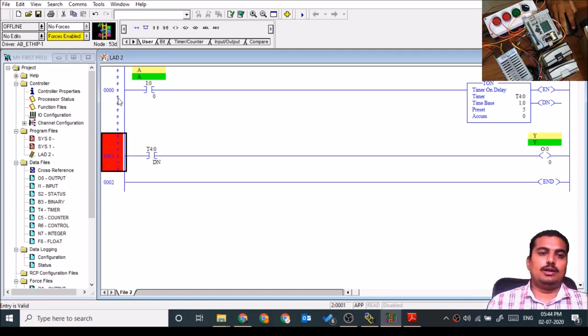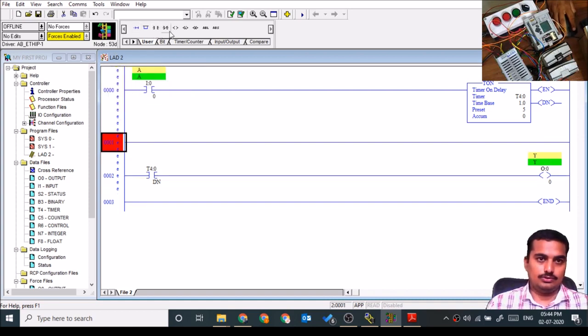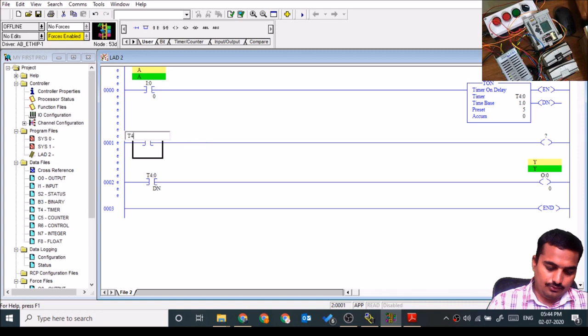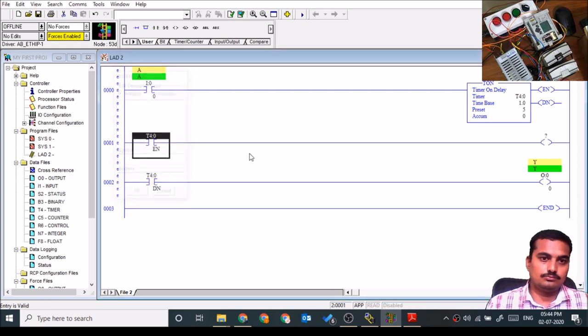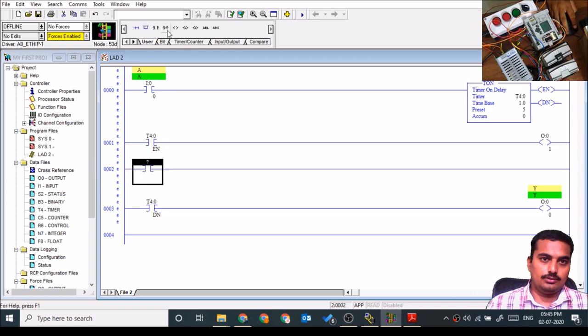Rather than the done bit, there are enable and TT bits also. We'll take this entire thing: enable bit, T4:0.EN, O:0.0/1, DN, and TT, timer timing.